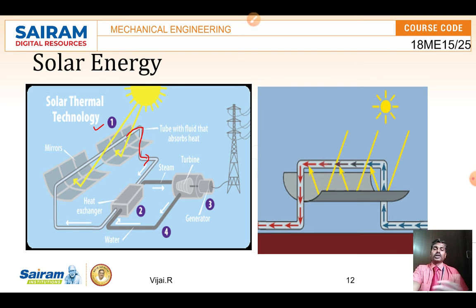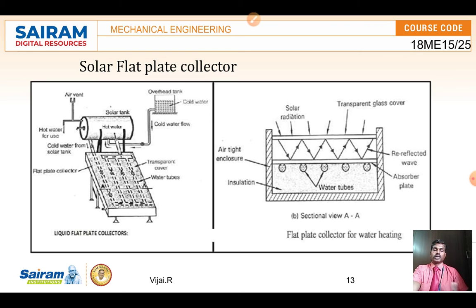And normally for household needs, we want to heat water. So the solar water heater, we might have seen it everywhere. You can see how the solar water heater functions. It consists of a drum, which we call a solar tank. In the solar tank, water is filled. What water? It is the water from the overhead tank, normally filled for our usage. That overhead tank is connected to the solar tank, so the water is filled there.